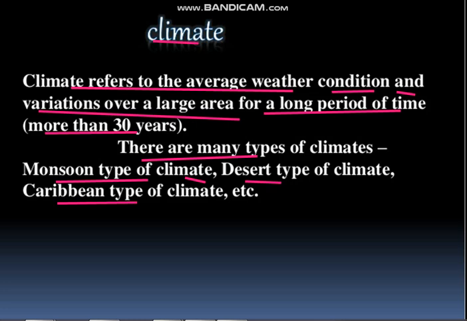Broadly we use the term climate for the day-to-day weather changing, but that is not true. Climate is the observation of a long time over a large area. It is not changing from time to time and place to place.